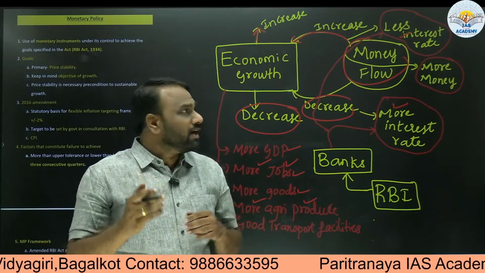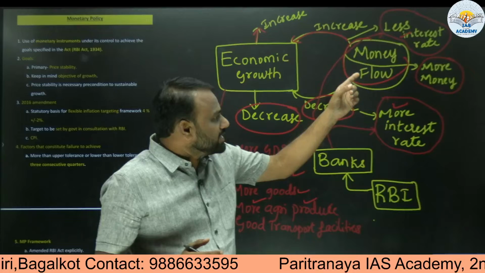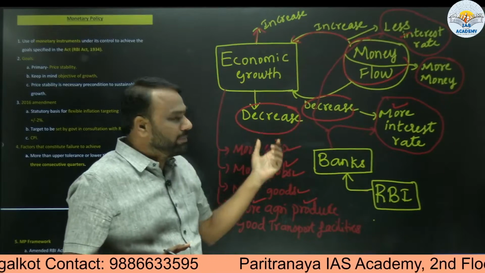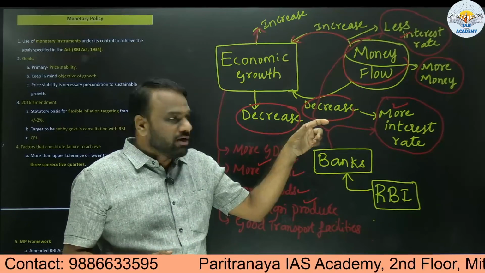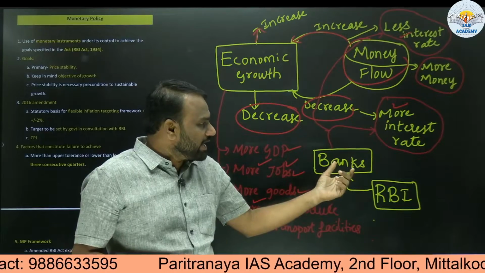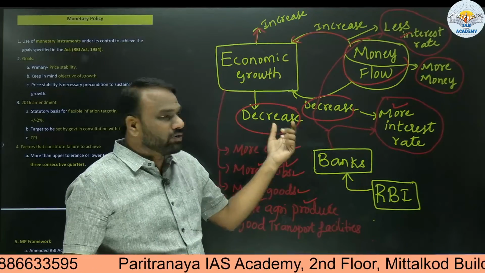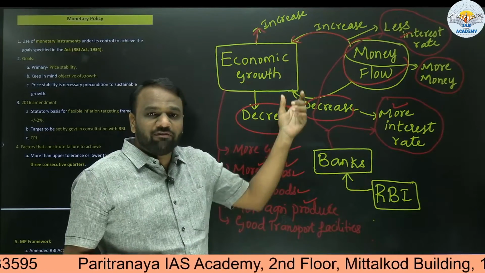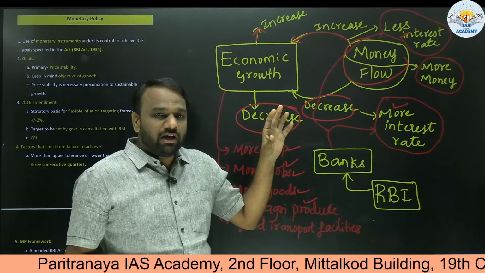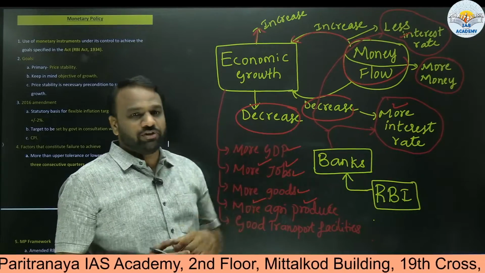So here what we saw, two contrasting things. With an increased rate of interest, economic growth will come down, but inflation will be controlled. With a decreased rate of interest, economic growth will be promoted, but at the same time inflation will increase. So that's why our RBI is always in a confusion.